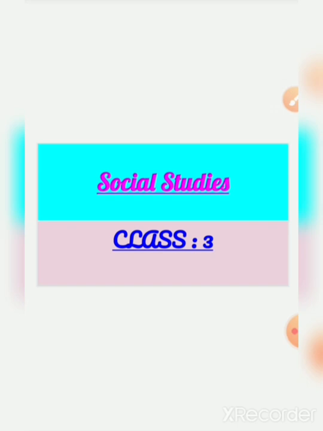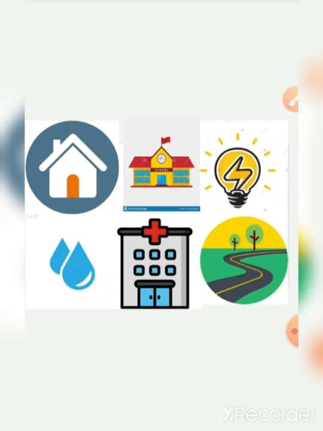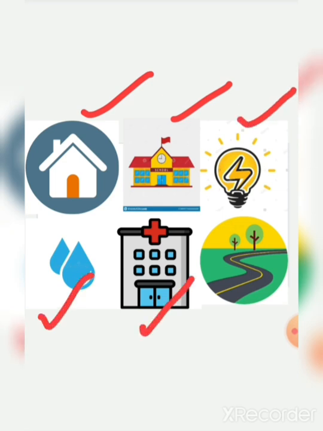So, children, today we will start a new chapter, a fresh chapter from your Social Studies book. I hope you all can see some pictures on your screen, right? Picture of house, school. This is what? Bulb, light, right? Electricity, water, hospital, and road. Do you know what all these are, children? You can say these are all the basic facilities, basic needs of a human being. Each and every person needs all these in their life, right?